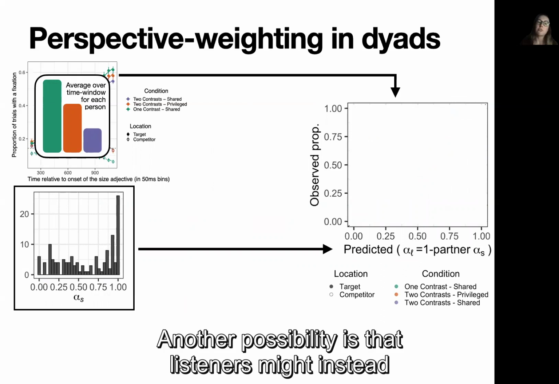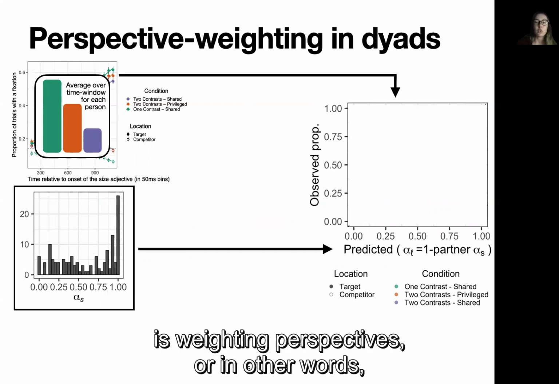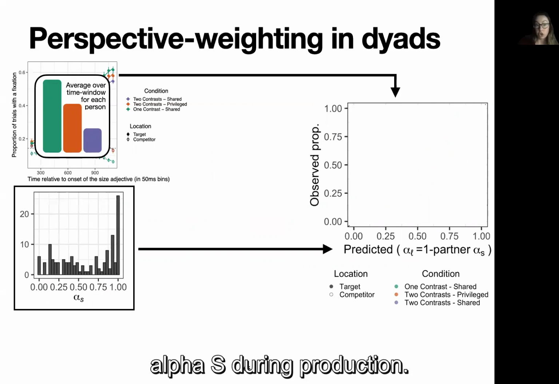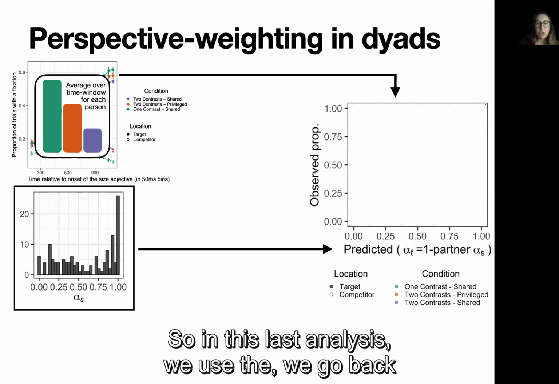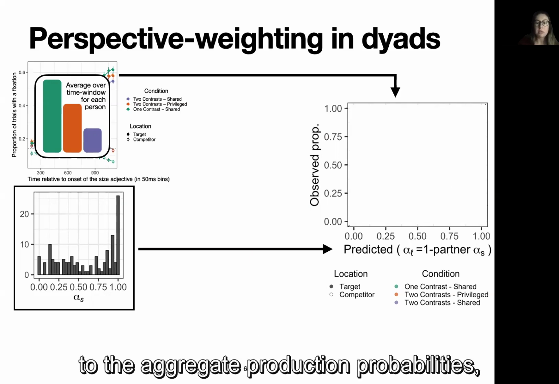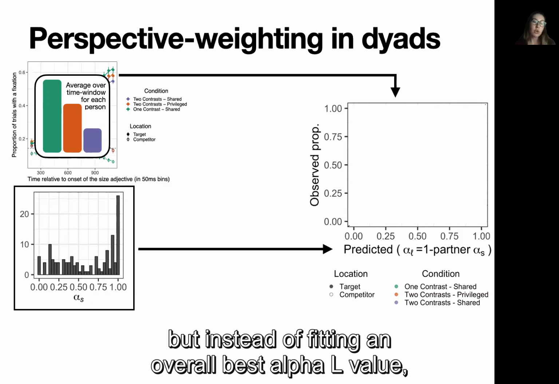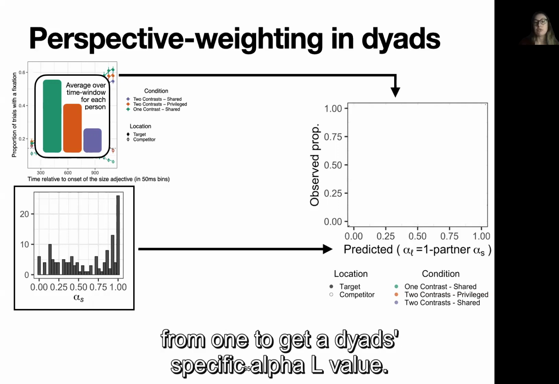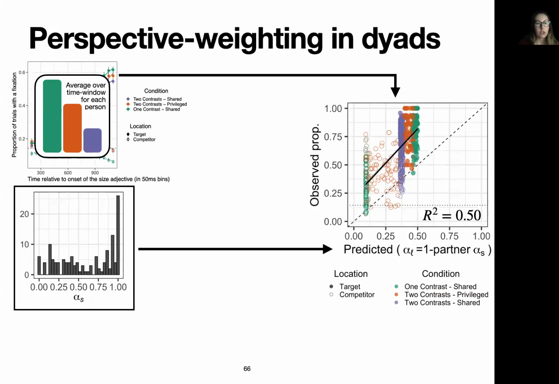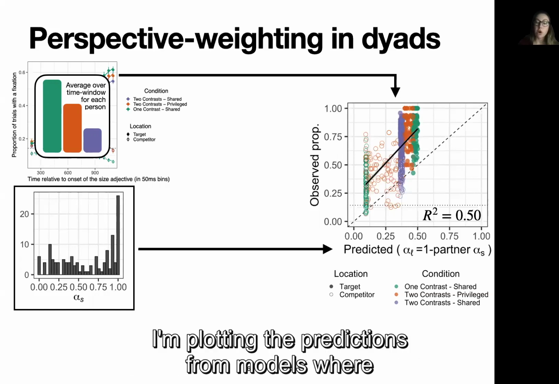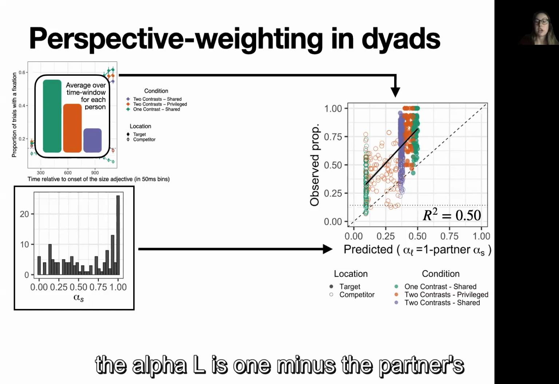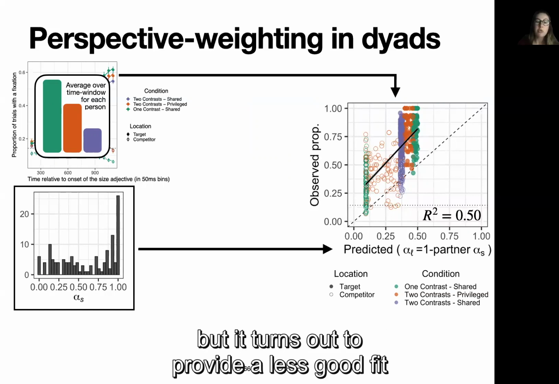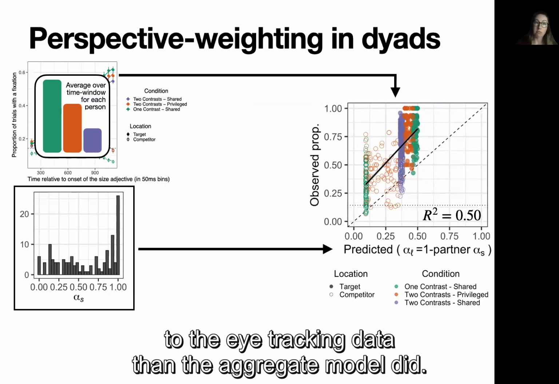Another possibility is that listeners might instead be adapting more globally to how the speaker is weighting perspectives. Or in other words, they might be mirroring their partner's alpha S during production. So in this last analysis, we go back to the aggregate production probabilities, but instead of fitting an overall best alpha L value, we just use the partner's alpha S value and subtract it from 1 to get a dyad-specific alpha L value. So in this graph here on the x-axis, I'm plotting the predictions from models where the alpha L is 1 minus the partner's alpha S during production. And again, this accounts for substantial variance, but turns out to provide a less good fit to the eye tracking data than the aggregate model did.